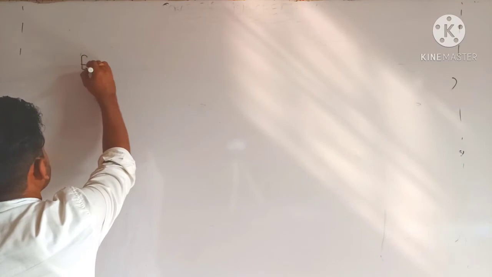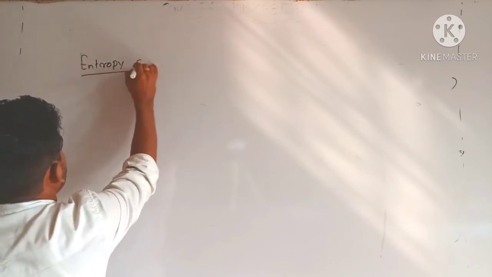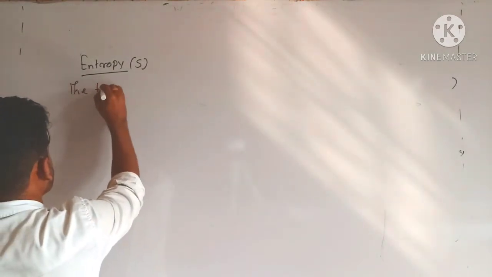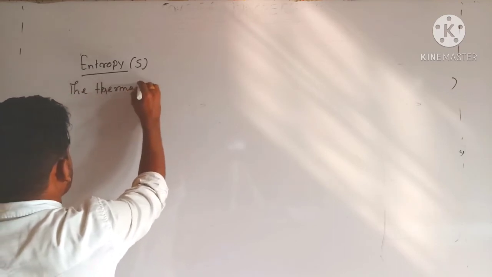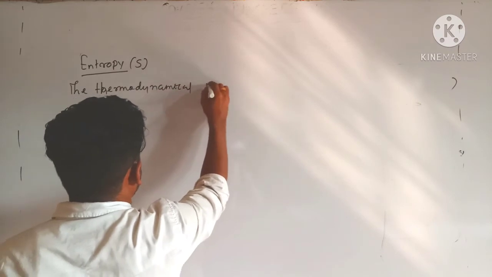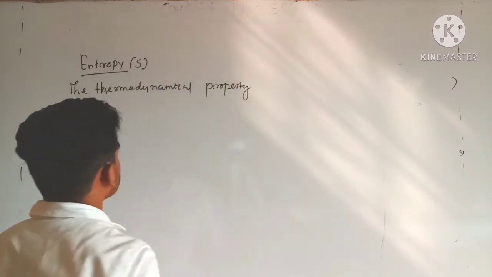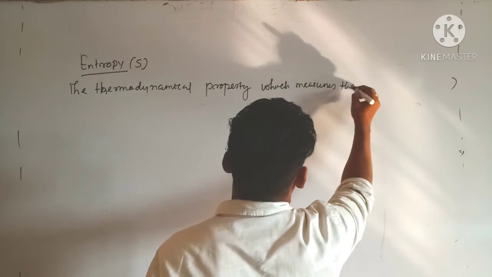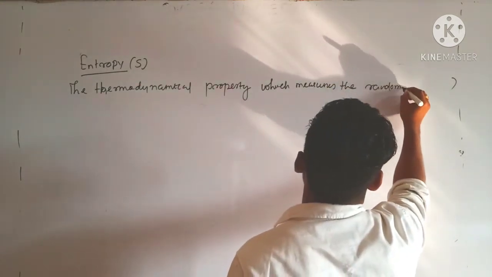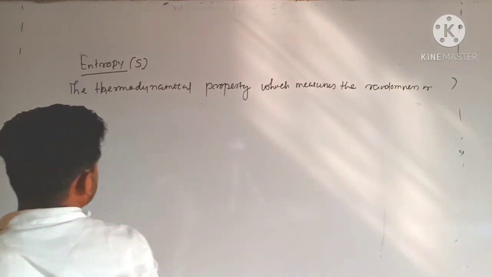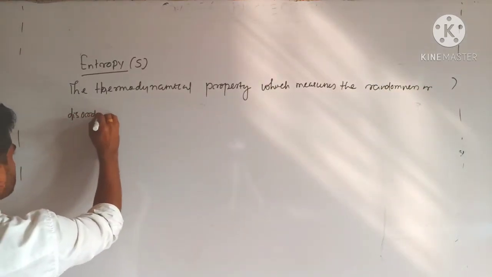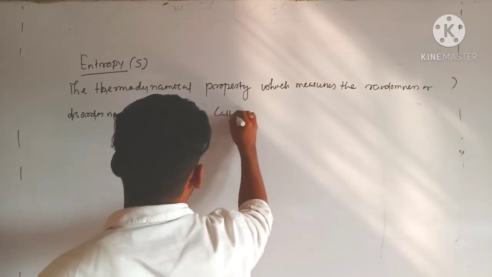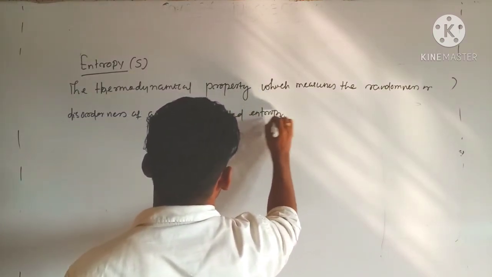Next, entropy, it is designated by S. The thermodynamical property which measures the randomness or degenerateness of a system is called entropy.